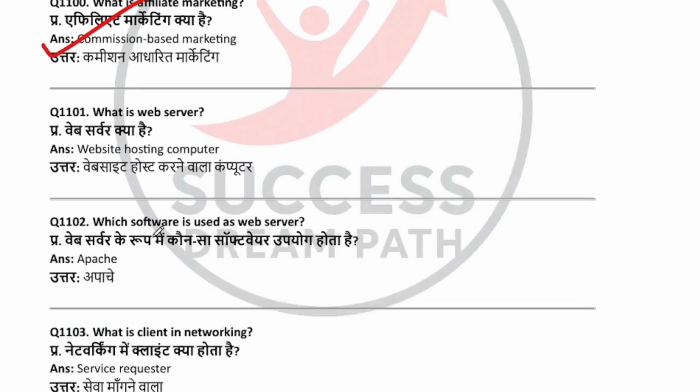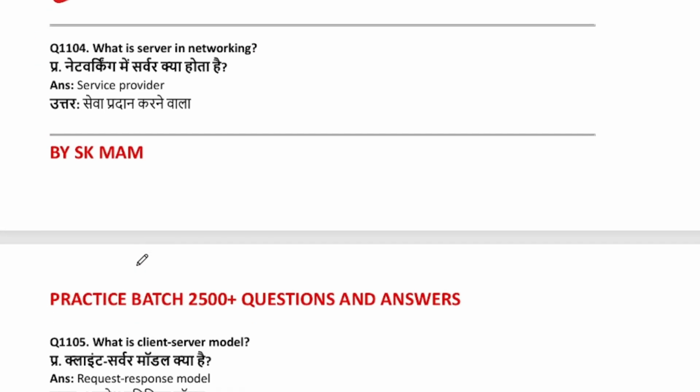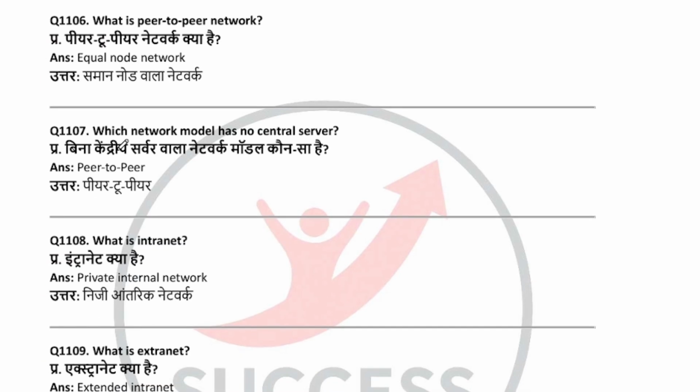What is affiliate marketing? Commission based marketing. What is web server? Website hosting computer. Which software is used as a web server? Apache. What is client in networking? Service requester. What is server in networking? Service provider. What is client server model? Request response model. What is peer-to-peer network? Equal node network. Which network model has no central server? Peer-to-peer.